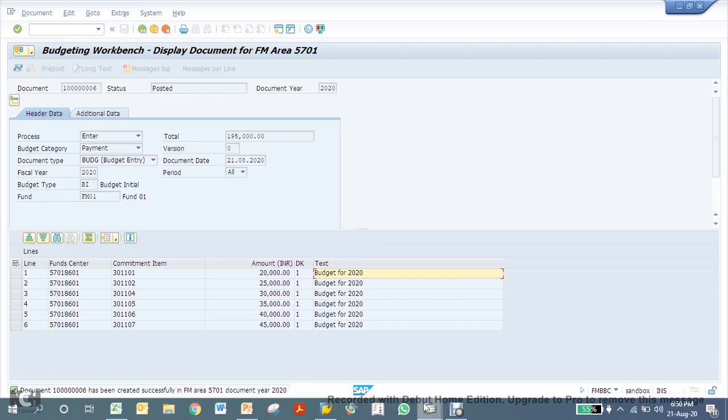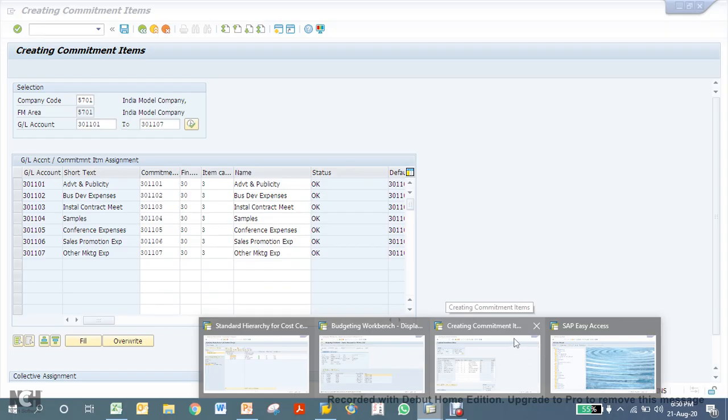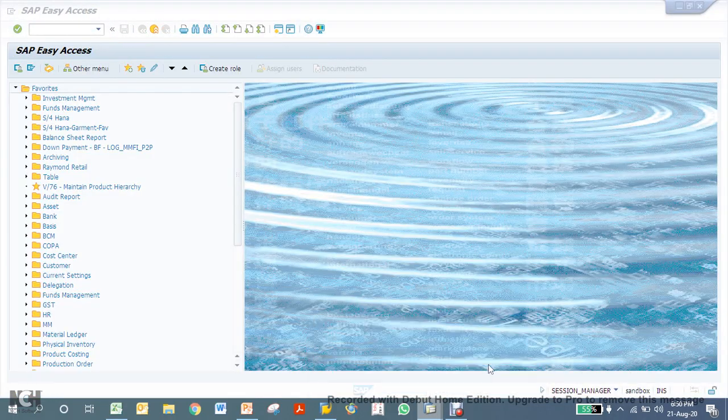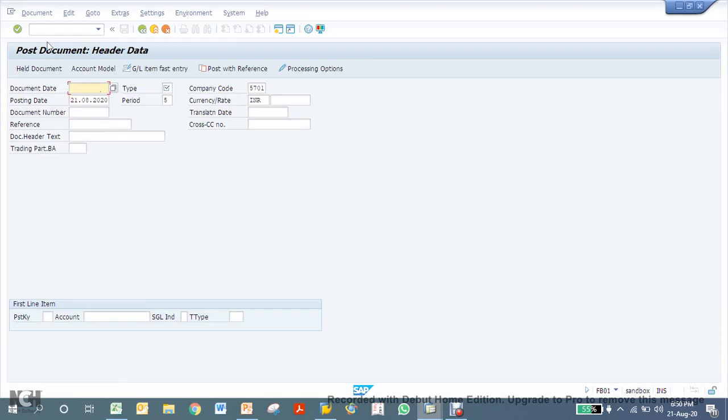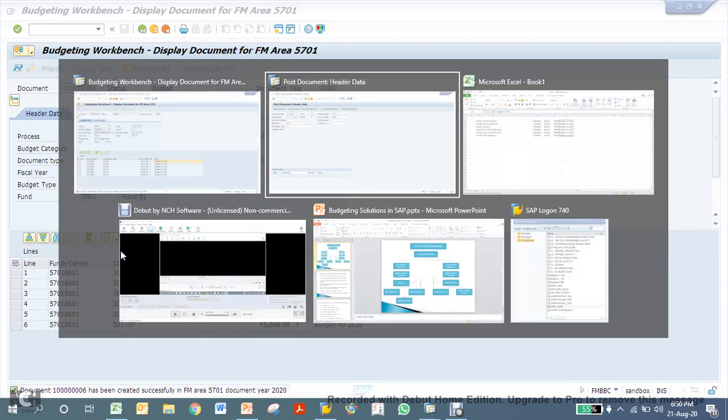Now let's do some transaction posting and see whether it's working correctly or not. Let's close. I'll go to 2001. Let's use the GL account 301101.